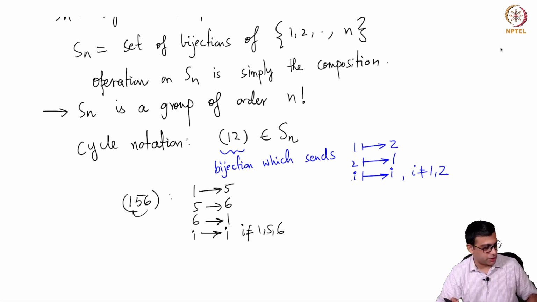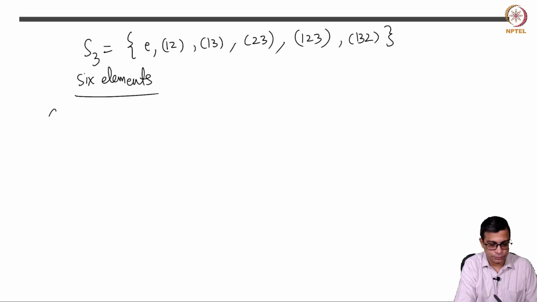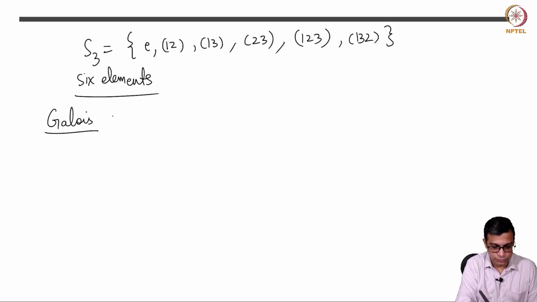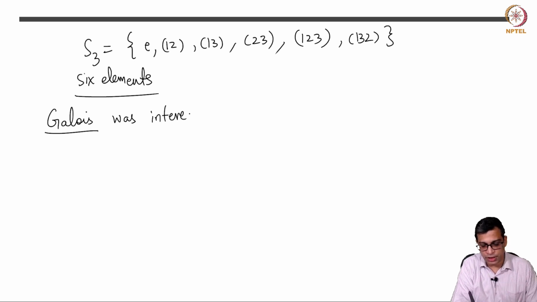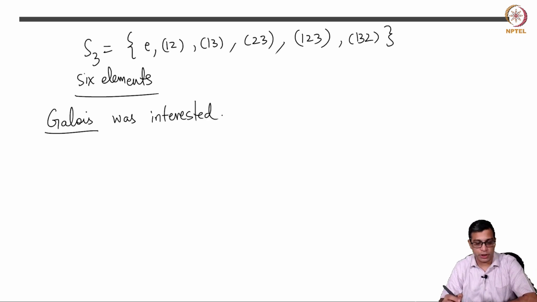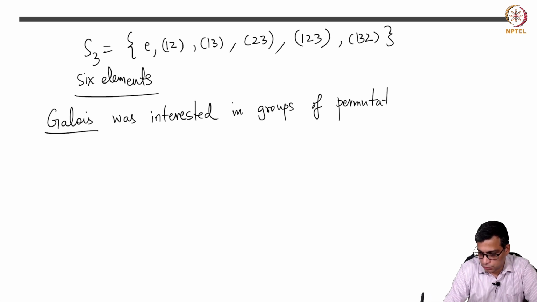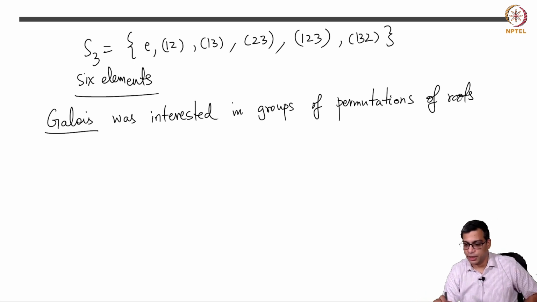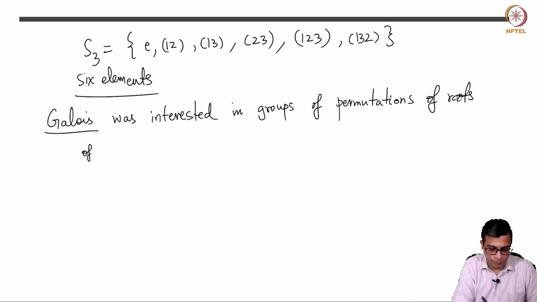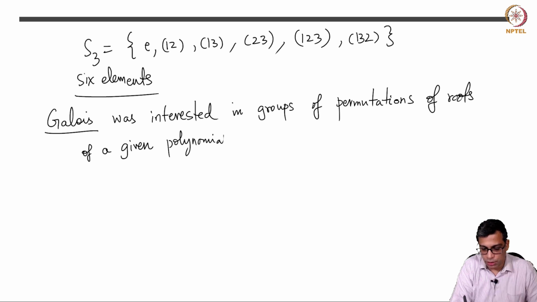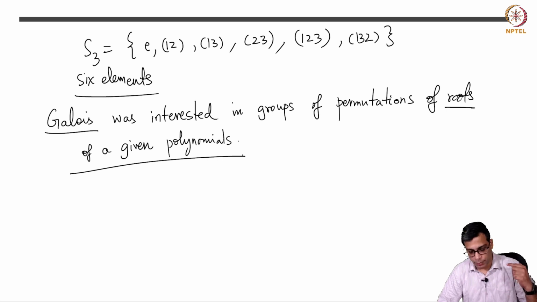And Galois was mainly interested in, in fact, he only really studied permutation groups or symmetric groups, groups of permutations. And what is the set whose permutations he studied? That set is the roots of a given polynomial. As we go along and learn more things in this course, you will understand more about this, but he was interested in permuting the roots of polynomials.